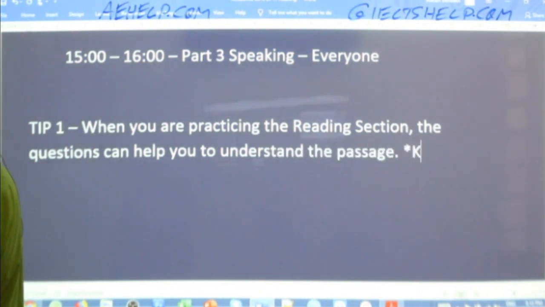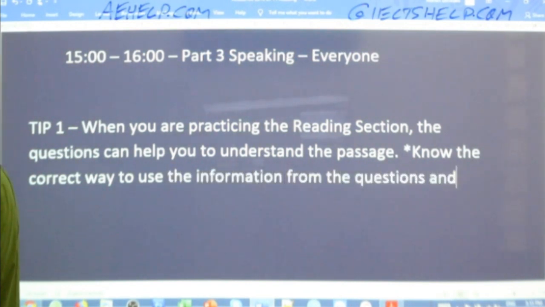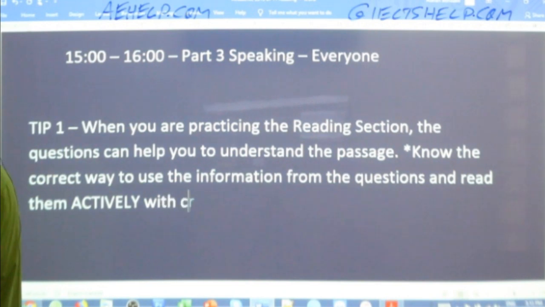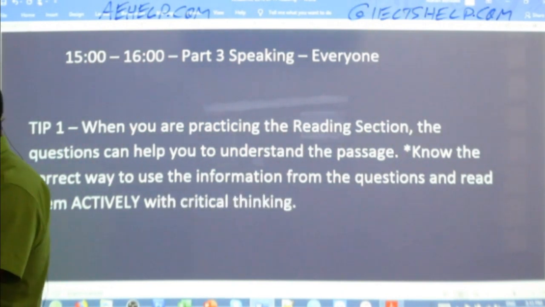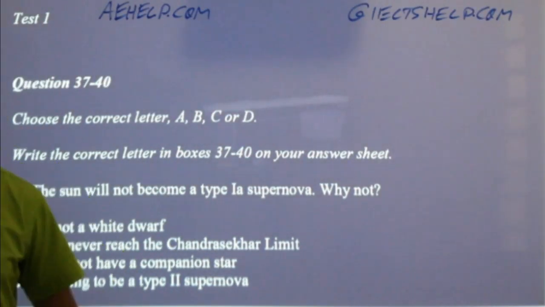Know the correct way to use the information from the questions and read them actively with critical thinking. Okay, it's very useful. All right, now here we have some more questions.